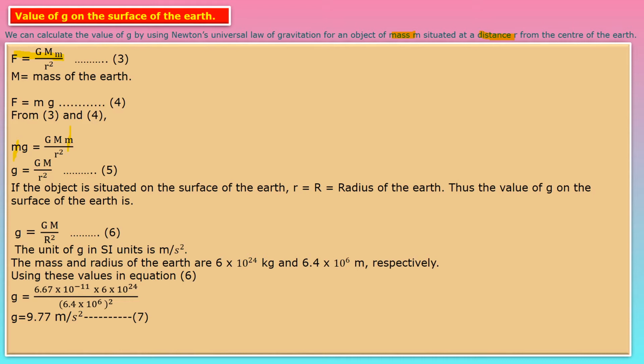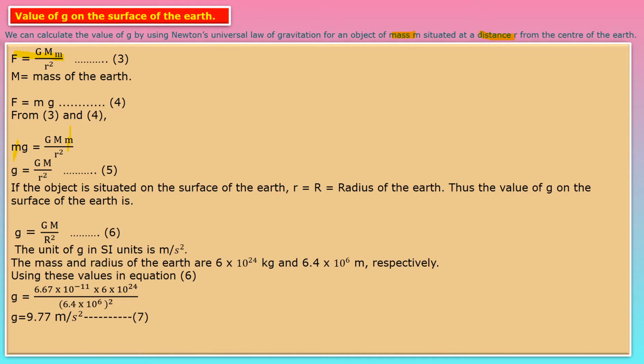The mass and radius of the earth are 6 into 10 raised to 24 kilogram and 6.4 into 10 raised to 6 meter respectively. Then writing these values in equation number 6, we will get small g is equal to 6.67 into 10 raised to minus 11 into 6 into 10 raised to 24 upon (6.4 into 10 raised to 6) bracket square, because in equation number 6 you can see children there is a capital R square.